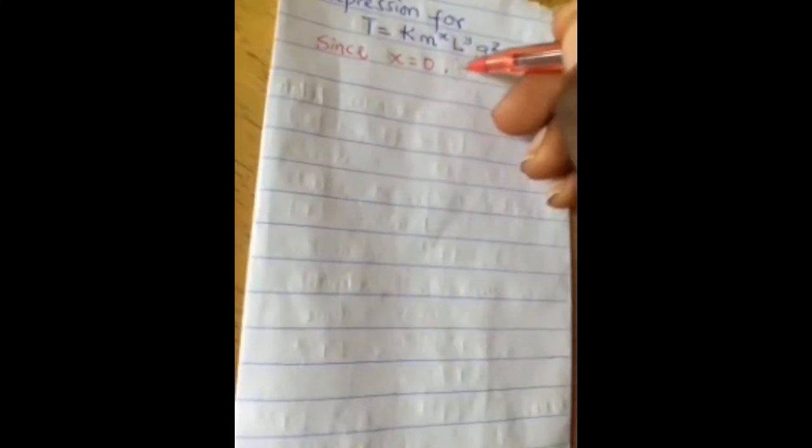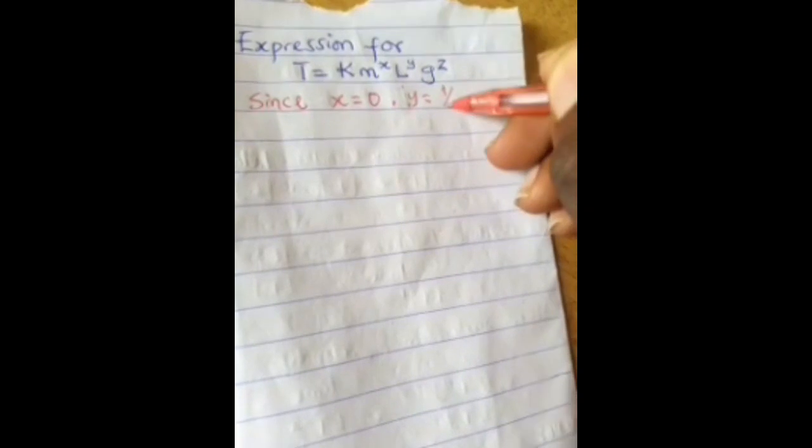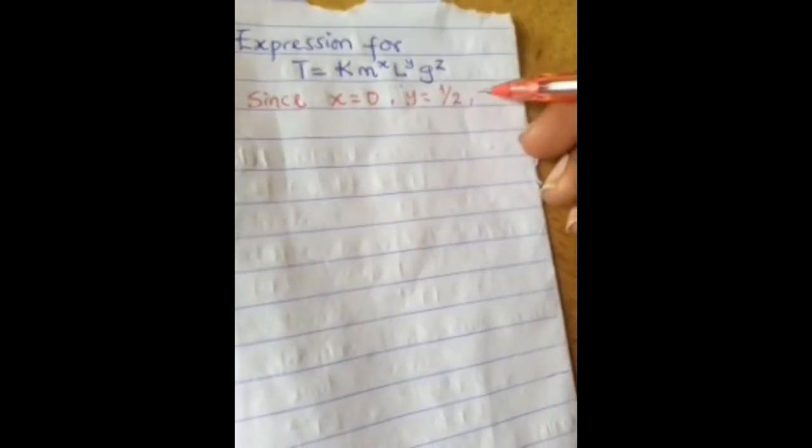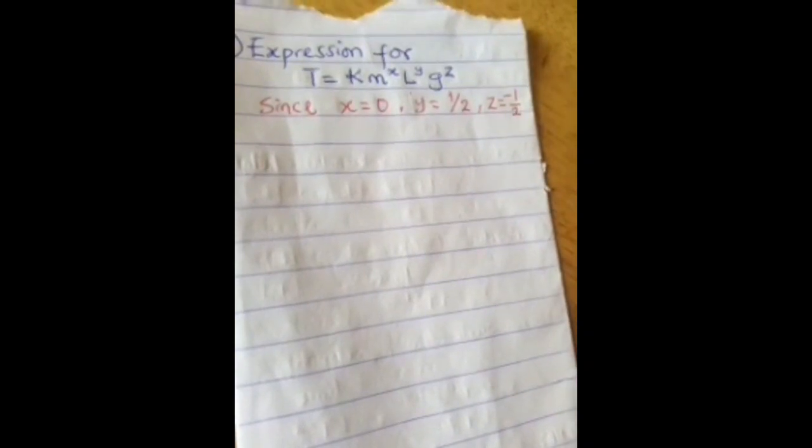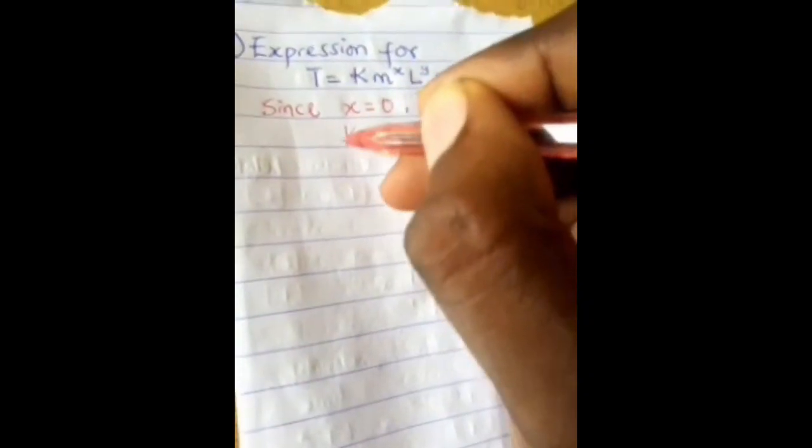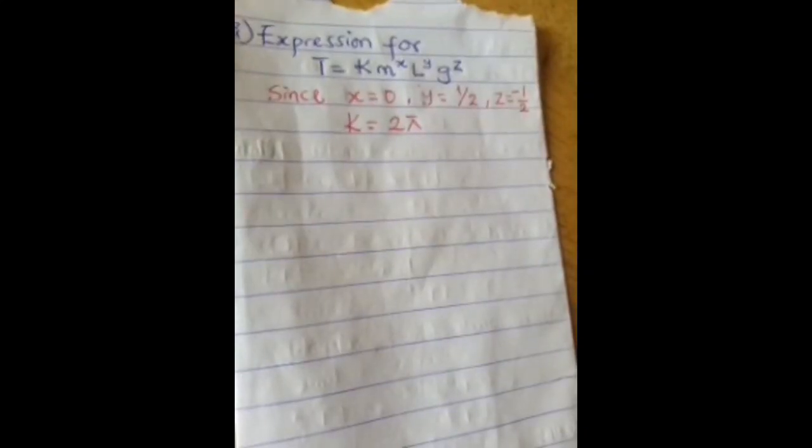So you recall that since X is equal to 0, Y is equal to half, and Z was equal to minus half. So recall also we're given the constant k equals 2 pi. So this brings this down to this point.